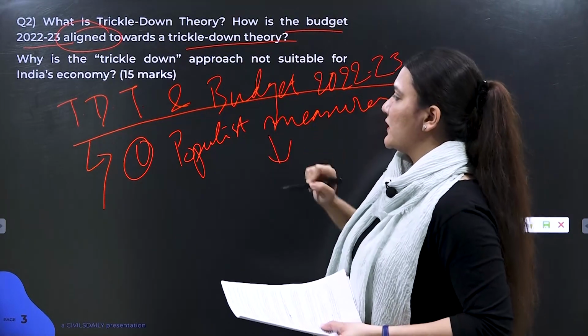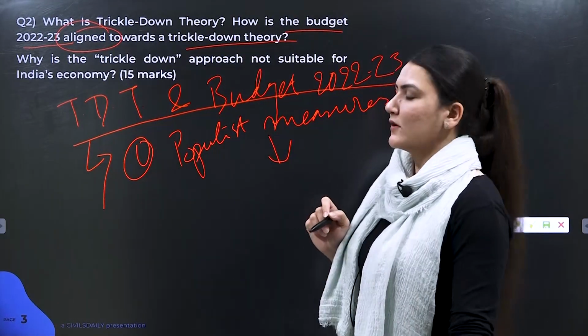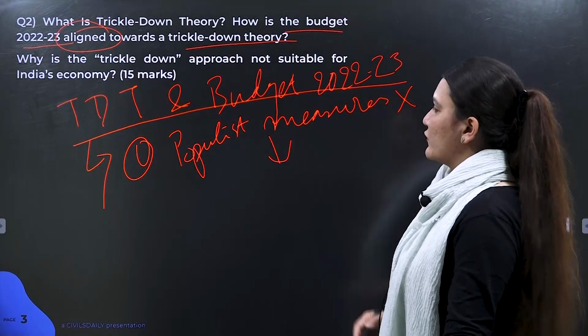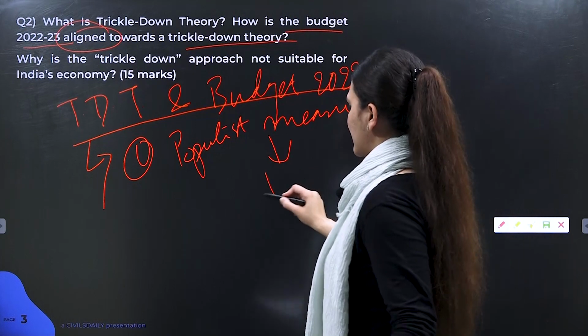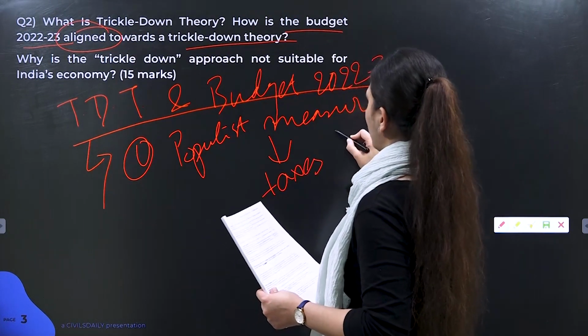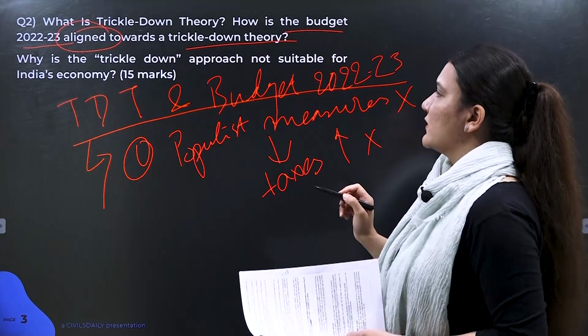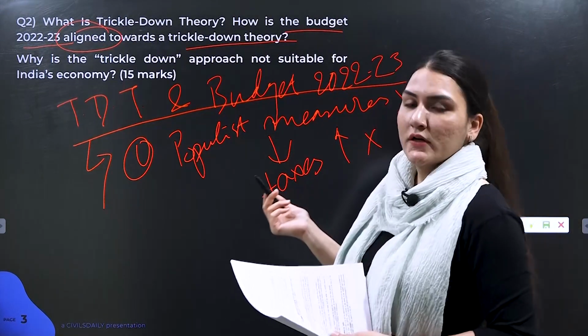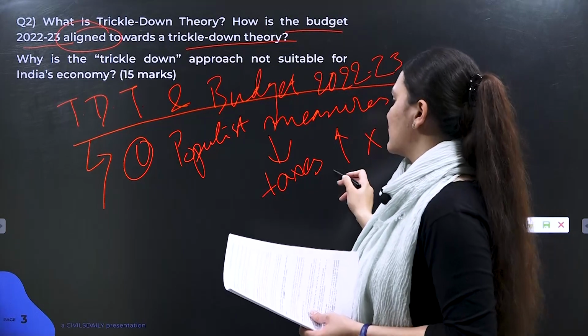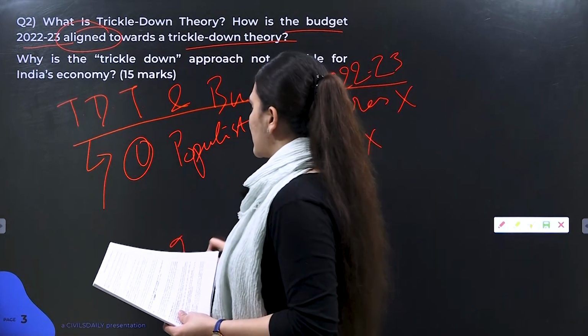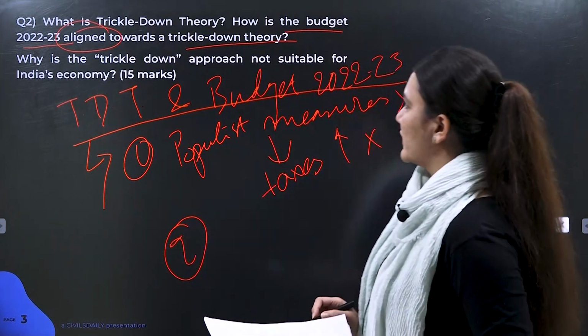Since if we need to provide populist measures, taxes etc. need to be increased. But since we have not gone for populist measures, taxes have not been increased in the budget. So this shows that we are indeed going for a trickle down approach, since if we are not increasing taxes, then it's sort of a benefit only. So this shows the alignment with the trickle down approach.